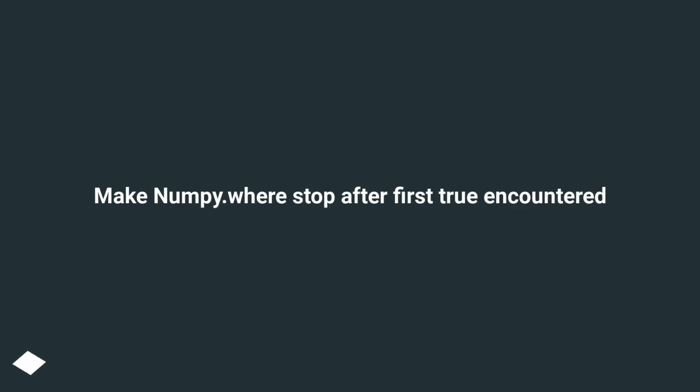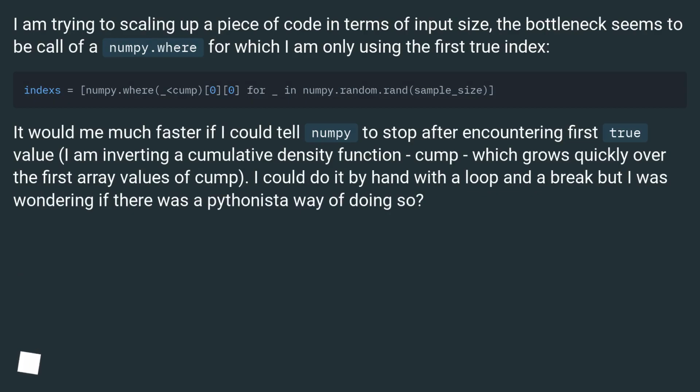Make numpy.where stop after first true encountered. I'm trying to scale up a piece of code in terms of input size. The bottleneck seems to be a call of numpy.where for which I am only using the first true index. It would be much faster if I could tell NumPy to stop after encountering the first true value.